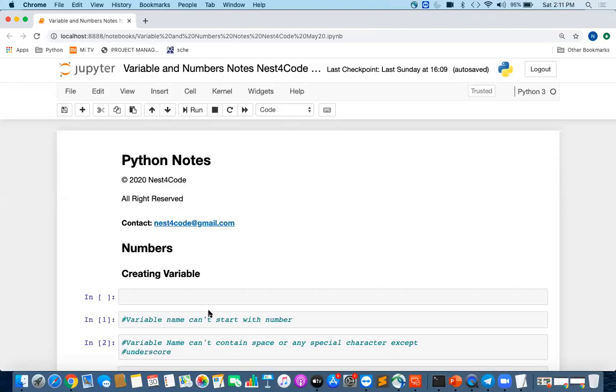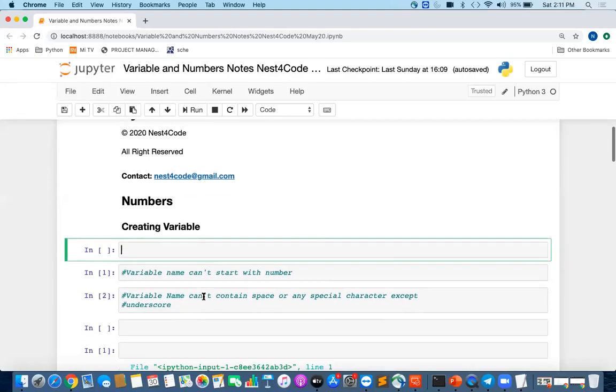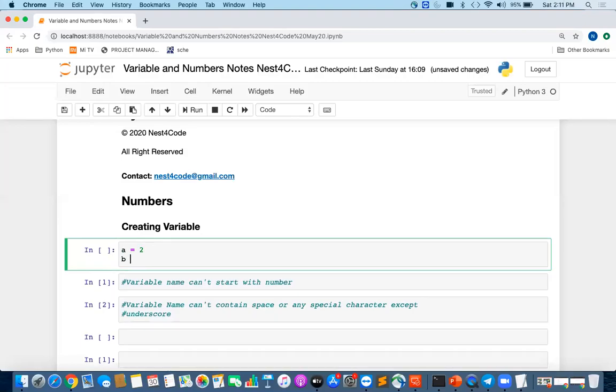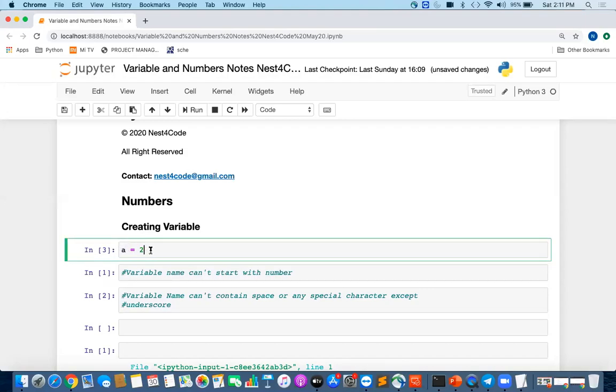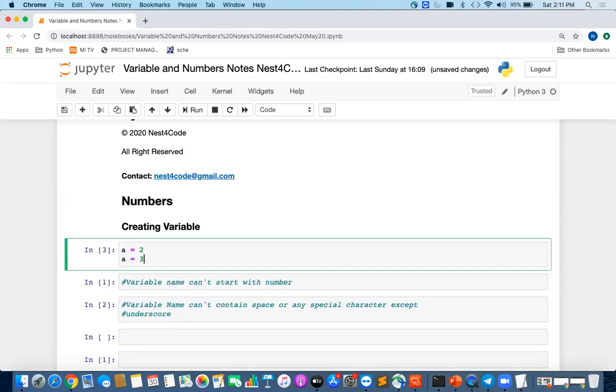First, let me explain what variables are. Whenever you are writing code, you need something which can store variable things. A variable holds things which vary. Let us suppose I say a equal to 2, and then I write b. So a is a variable holding the value 2, and I can say a equal to 3 also. It can hold any value.